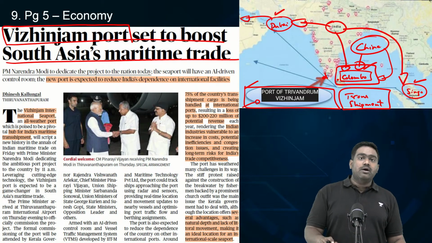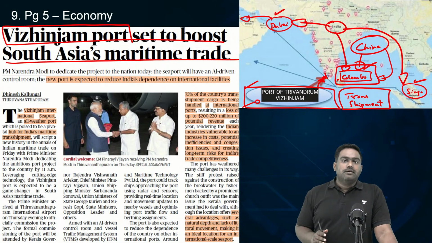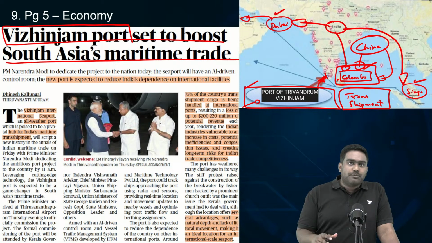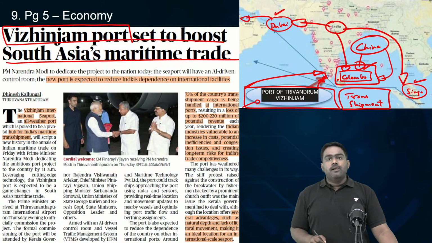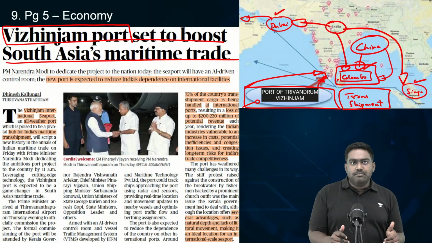So that is why India wanted to create its own transshipment facility. And Vizhinjam is the perfect, ideal strategic location for that, because there is a natural harbor available here with sufficient depth. It's a deep harbor where an easy port facility can be created.